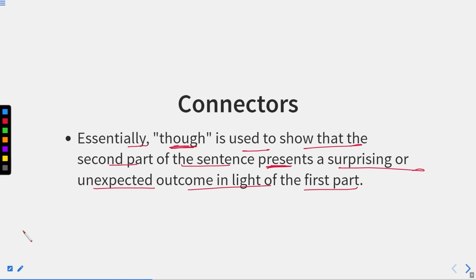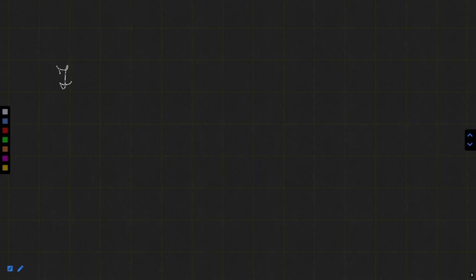For example, if I say, though he is poor, now from a poor man, what can we expect? Though he is poor, obviously, if he is poor, maybe he cannot live a luxury life. He cannot afford many things that another person, the rich man, can, and there are many things that a poor man is not expected to have.